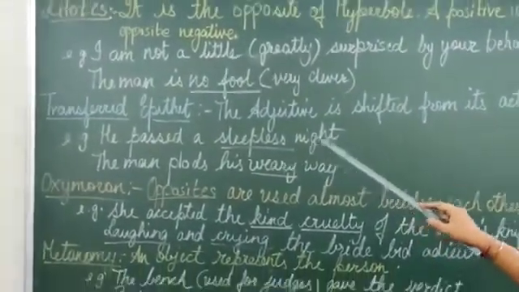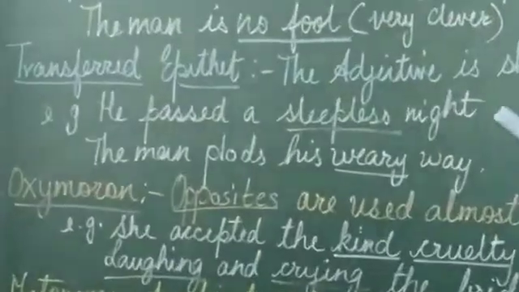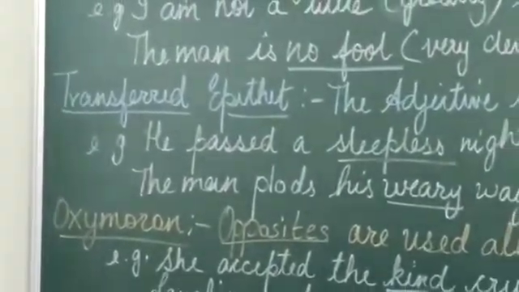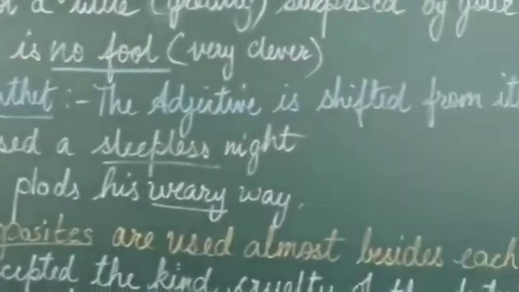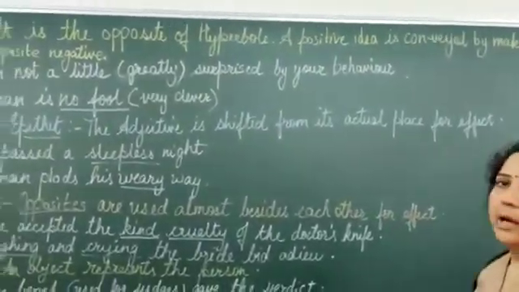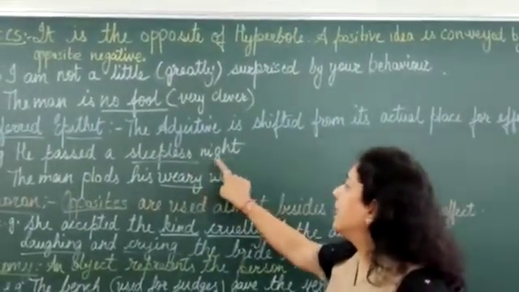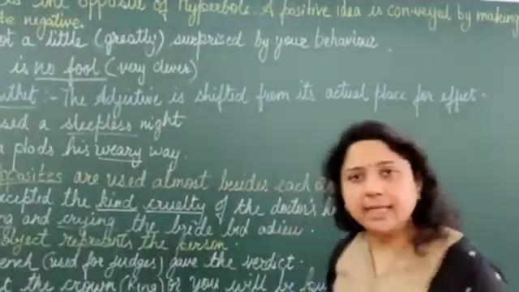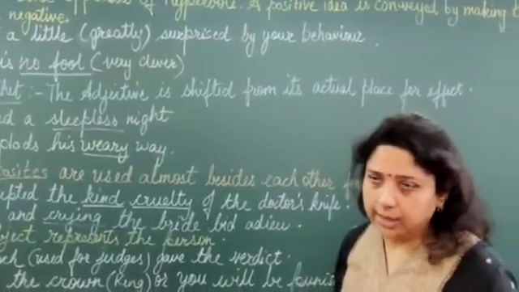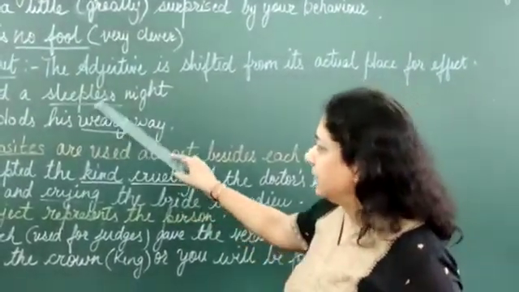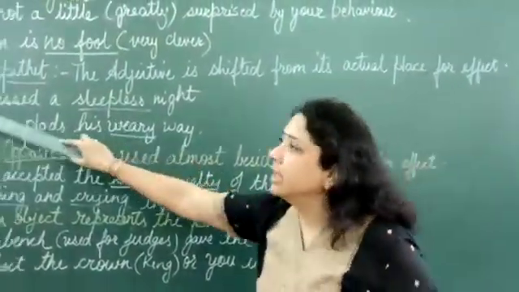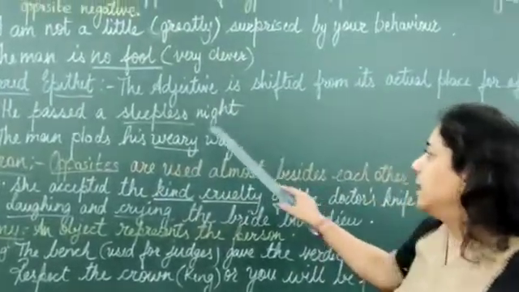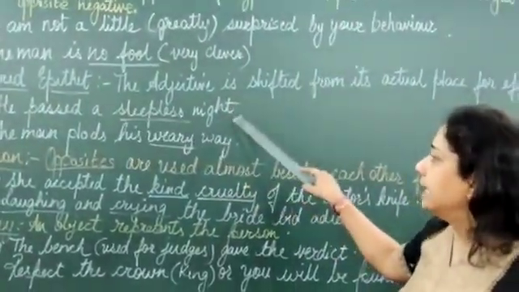Now, transferred epithet. The adjective is shifted from its actual place for effect. Now, he passed a sleepless night. Now, you know, night is not sleepless. He is sleepless. You know what is sleepless, right? He couldn't sleep. But here the epithet sleepless is transferred from he to the night. So he passed a sleepless night.